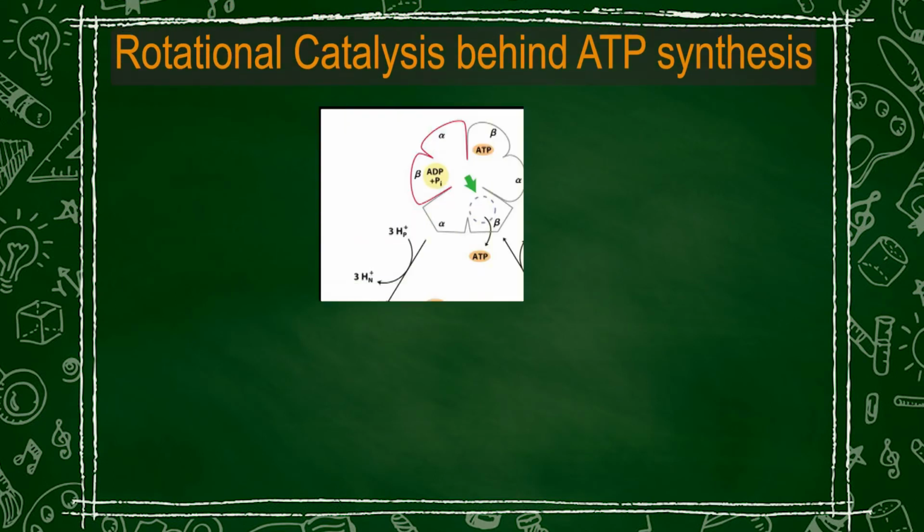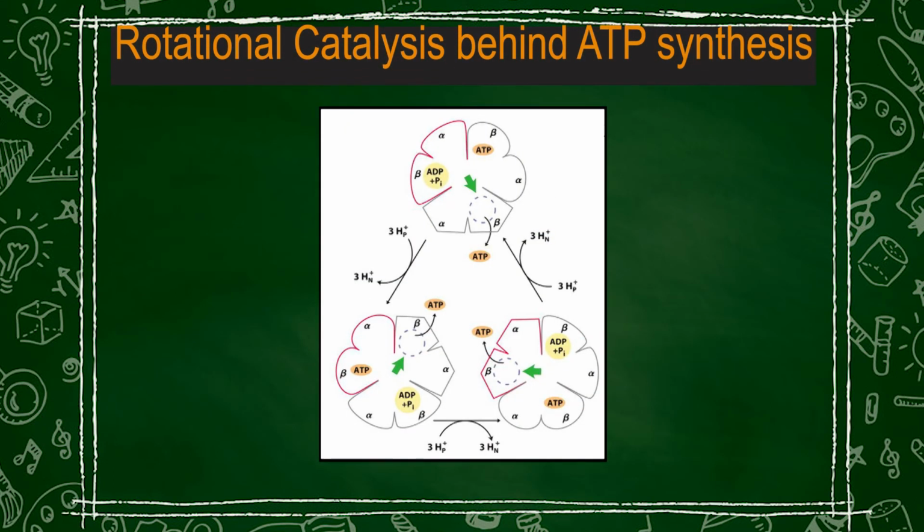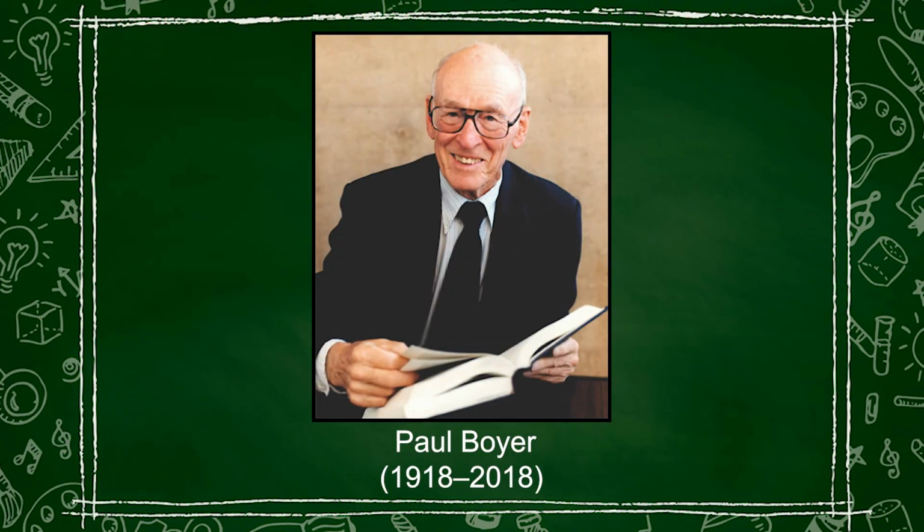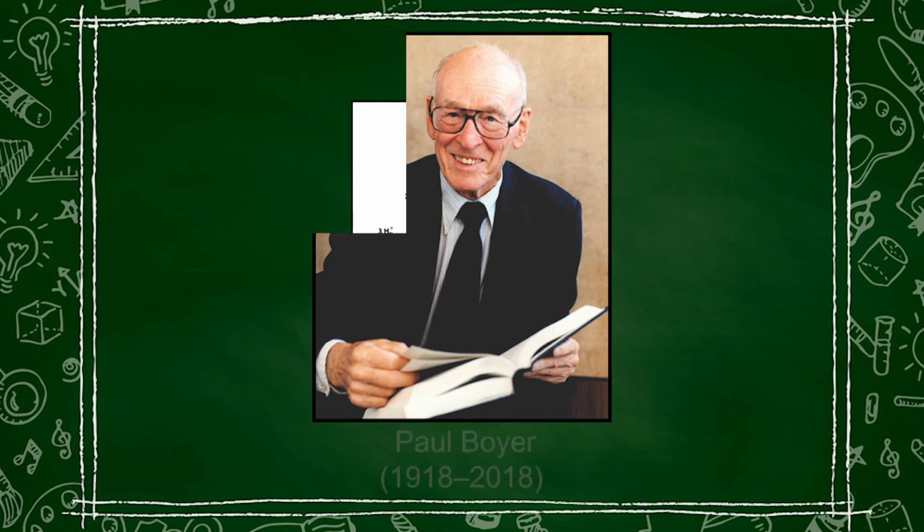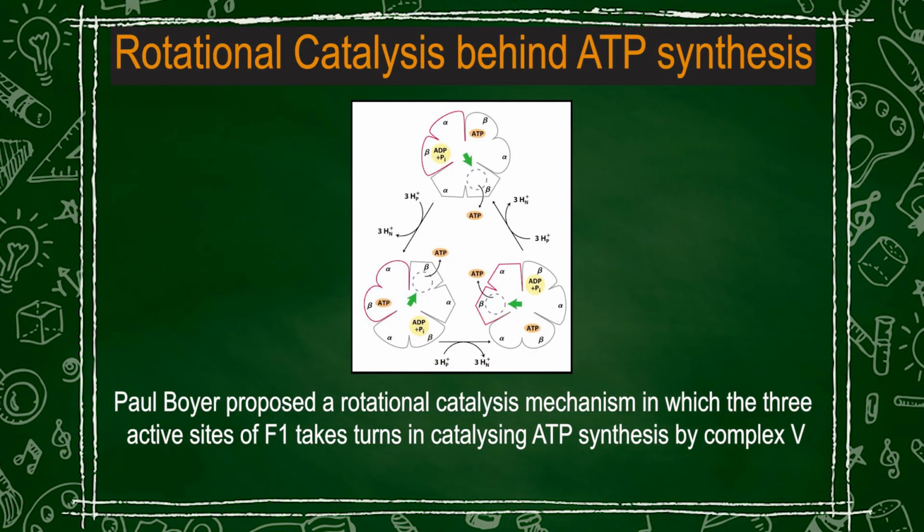Now, let us come to the mechanism by which ATP is synthesized by this CF0, CF1. It is known as rotational catalysis, proposed by Paul Boyer. He proposed a rotational catalysis mechanism in which the 3 active sites of F1 take turns in catalyzing ATP synthesis by complex 5.